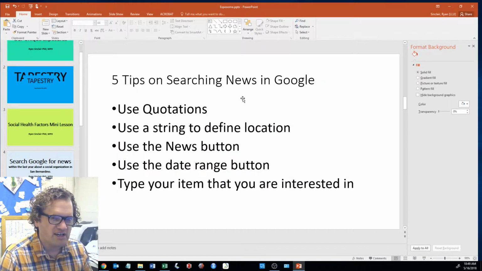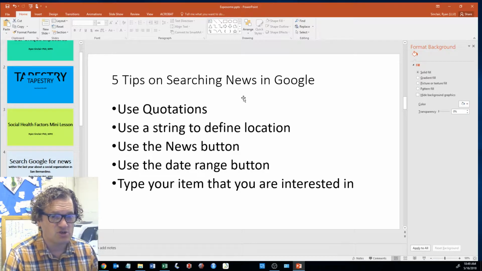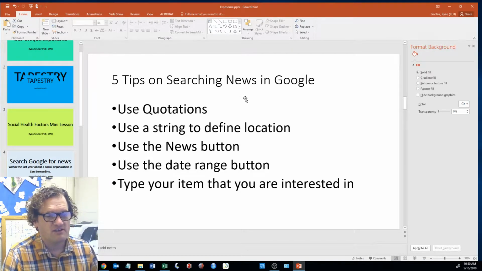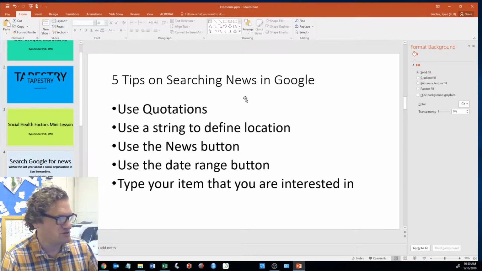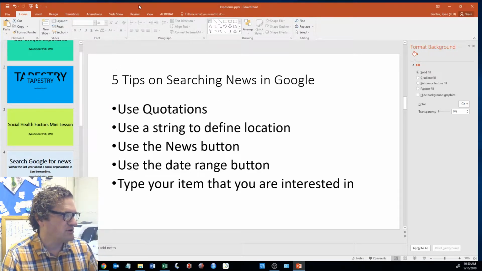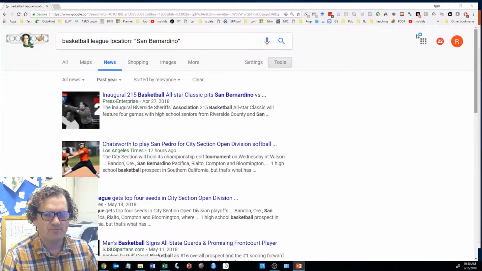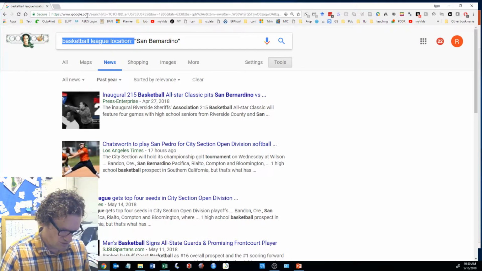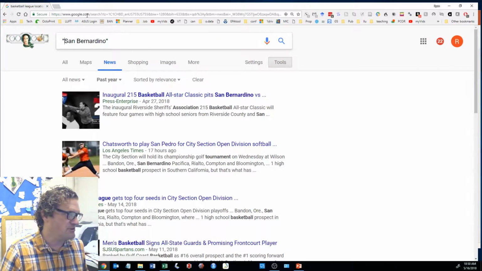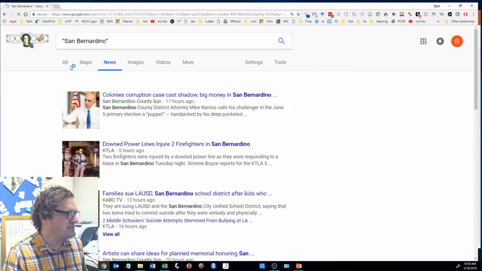The first one is how to use quotations, then use a string to define a location, the news button, the date range, and then you put in what you're interested in. So let me just show you that really quick here. Okay, so with using quotations, what that does is it tells Google to only search for one thing. Say you put in San Bernardino. That way it'll only search for things within San Bernardino.